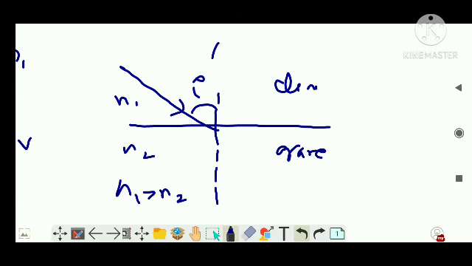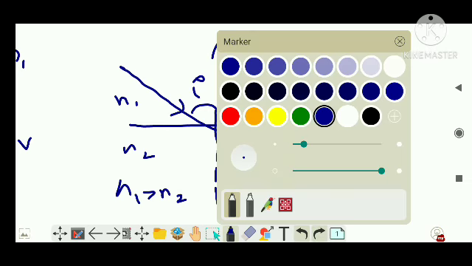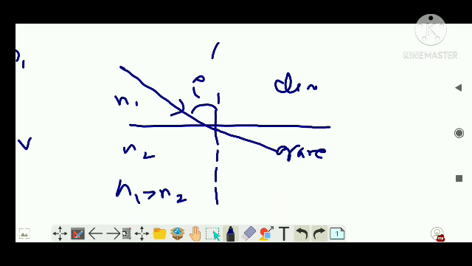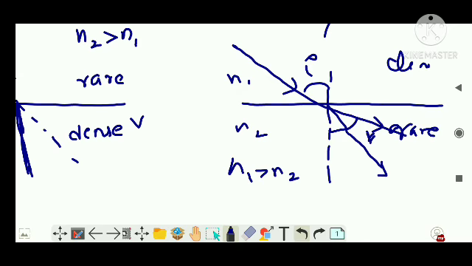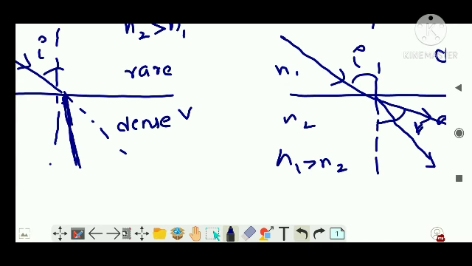So if this happens, this ray will move away from the normal. It was supposed to move like this, but it moved away from the normal. This is known as the angle of refraction here, and this here is the angle of refraction.